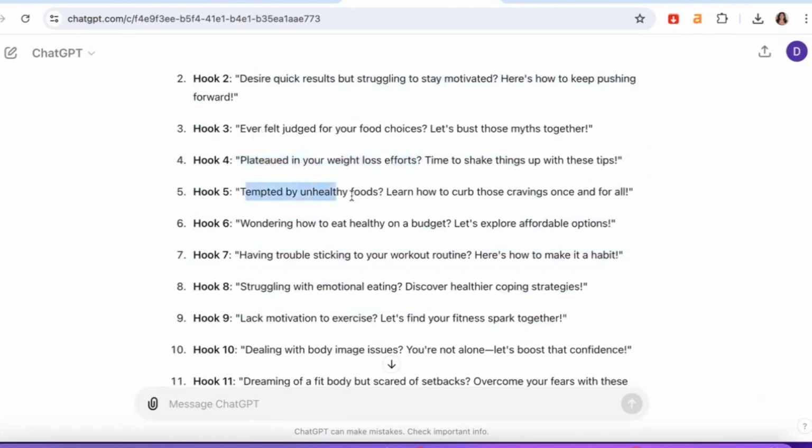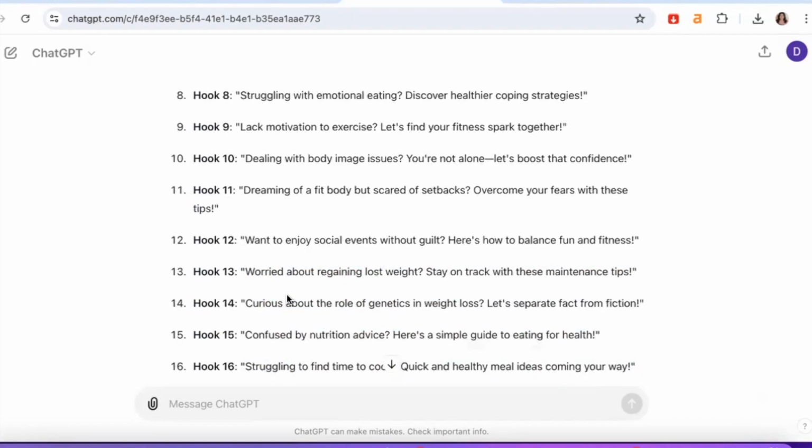Shake things up, right? Tempted by unhealthy foods, wondering how to eat healthy on a budget, right? It's tackling all those pain points that the millennials are potentially going through right now. Struggling with emotional eating, lack of motivation to exercise, dealing with body image. Listen, this can actually stop someone who is going through the process of trying to lose weight, right? To check out your content. And then you're basically telling them your ebook is the cure. It's got the secret sauce to losing that weight, right?